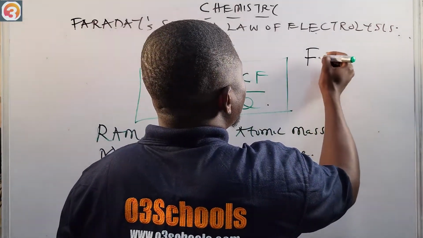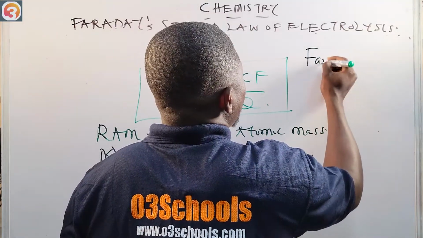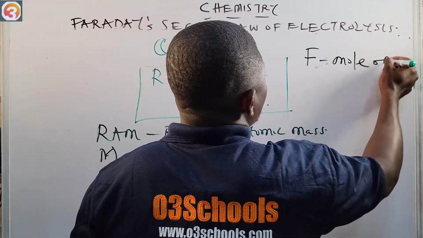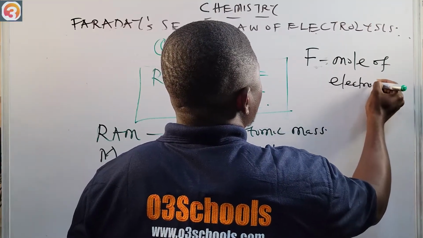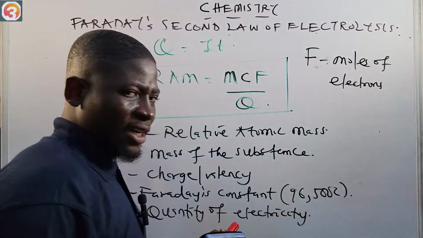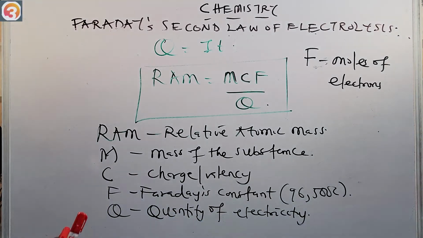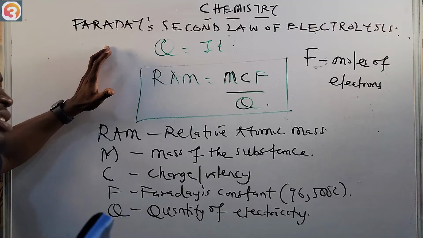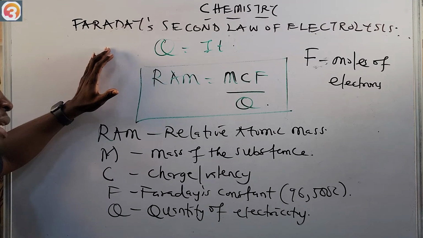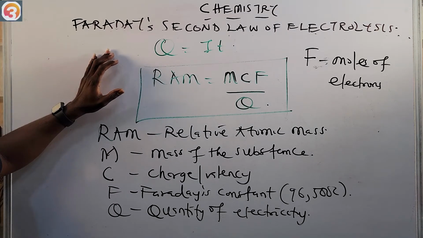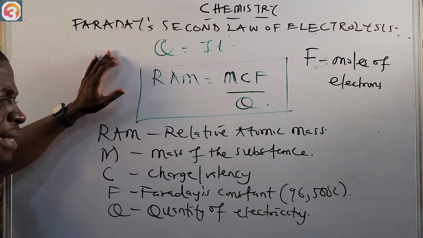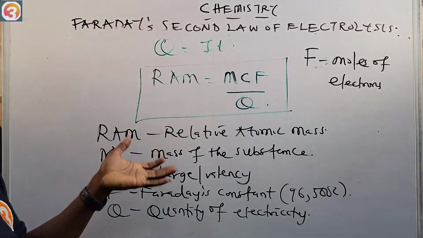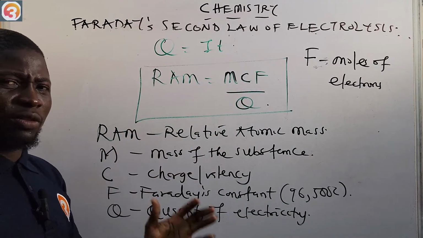So please, this formula can solve any question. I told you that Faraday, F here means the number of moles of electrons. That's the meaning of Faraday here. So now please take note of this formula very well. It can solve any question as it relates to electrolysis. Sometimes we will not be given the parameters the way they are here, so we can now use Q equals IT to blend it and so on and so forth.